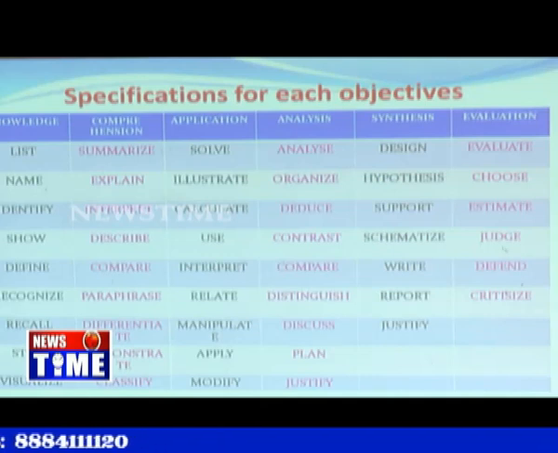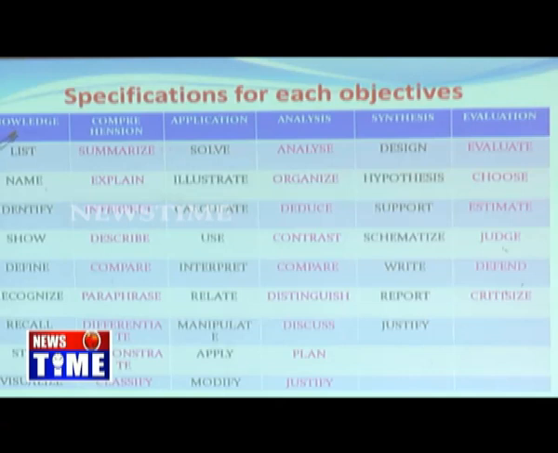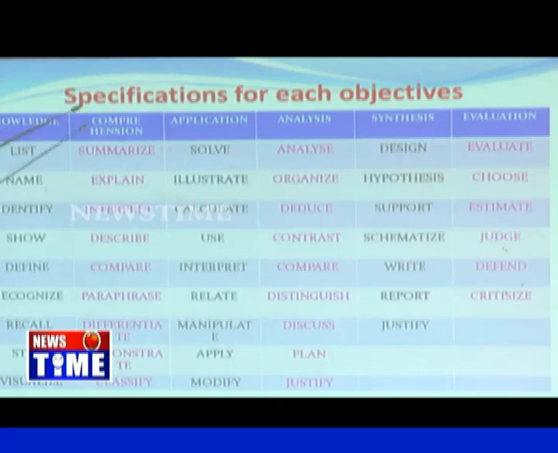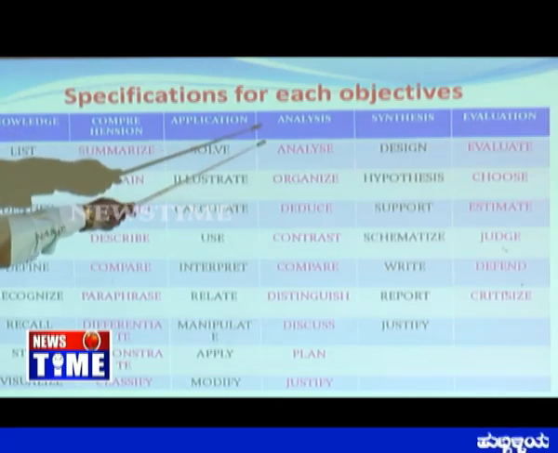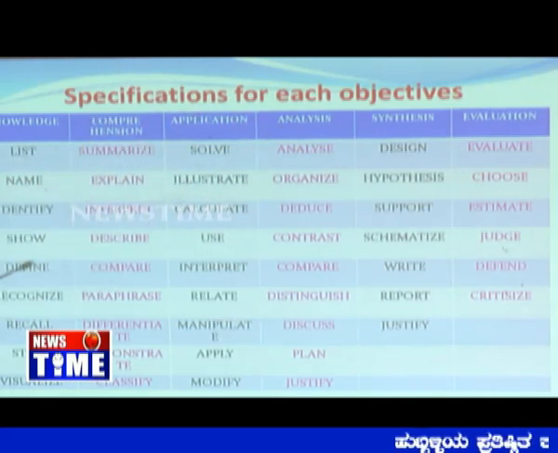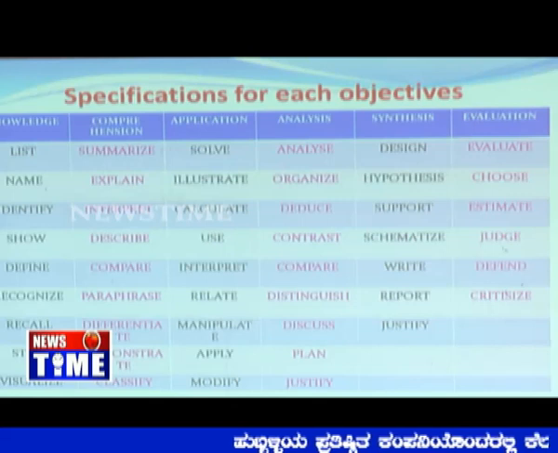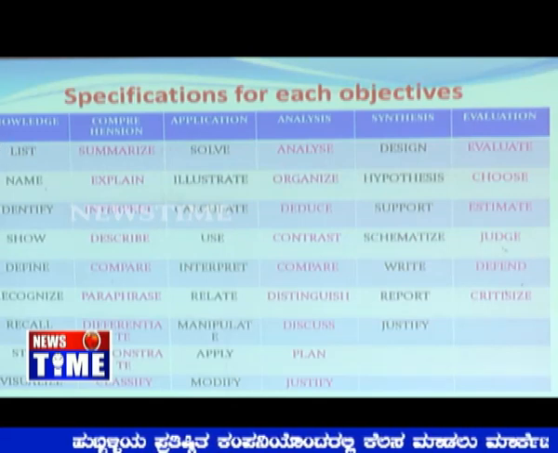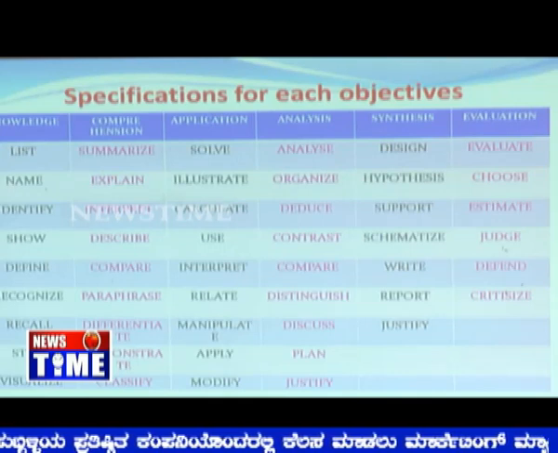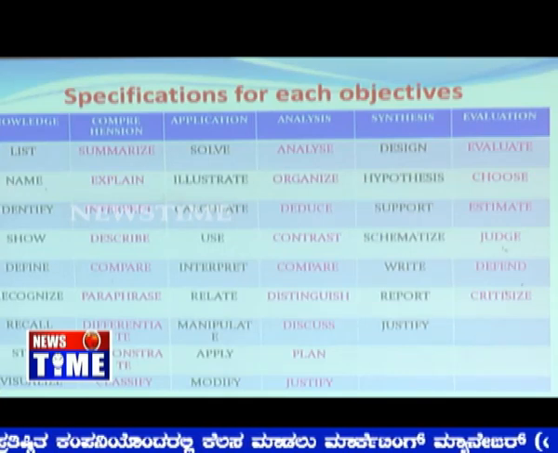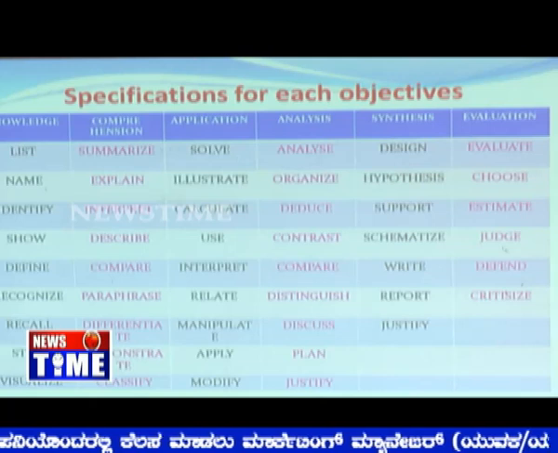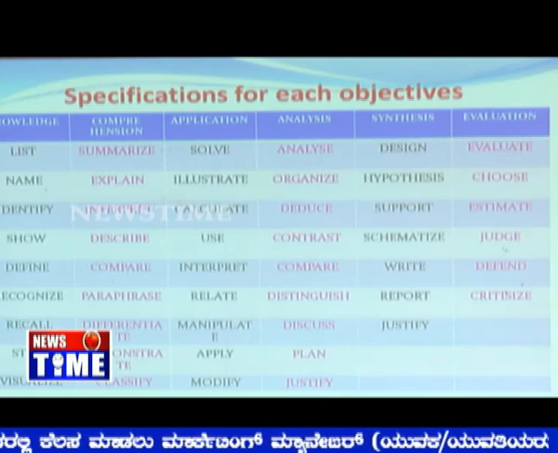Next, I would like to bring to your notice the different verbal or behavioral words that can be asked in the examinations, either in the knowledge aspect or understanding or application, analysis, synthesis or evaluation. Let us concentrate on some of the important things. In the knowledge aspect, you may come across list. They may ask you to find out the list of animals which are under threat, like in sustainable development.